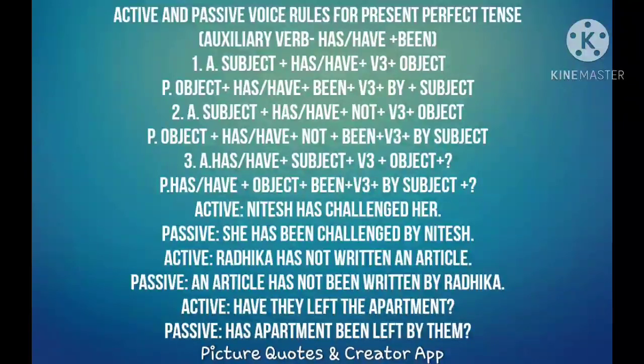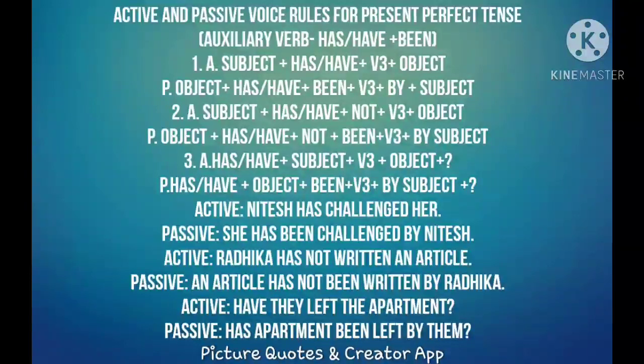And look at the third one. It is a question. How we frame the question, active and passive form in present perfect tense. We should put the auxiliary verb before the subject. So has or have plus subject plus V3 form plus object. This is the active form of the question in present perfect tense. When you change it into passive form, has or have plus object plus been plus V3 form plus by subject. This is the construction of the sentence.